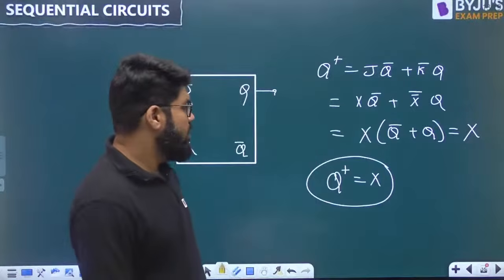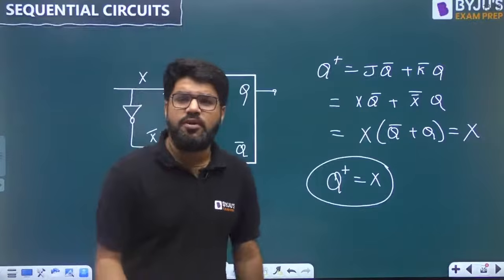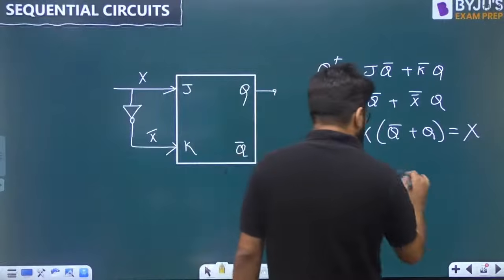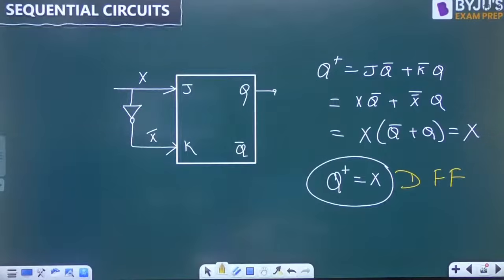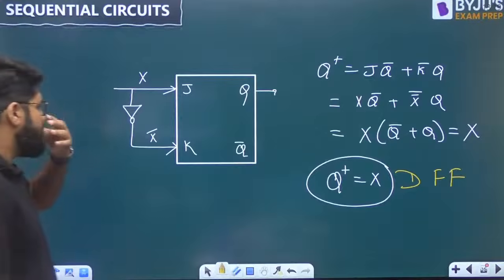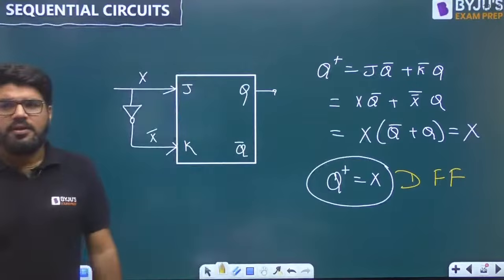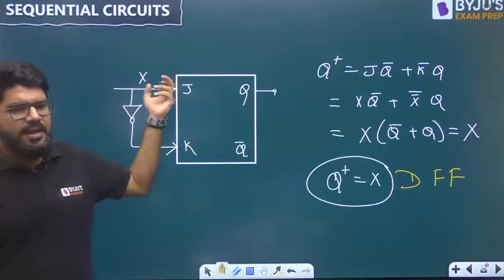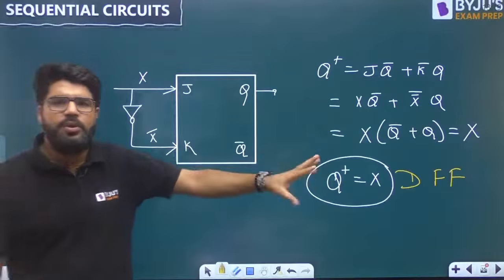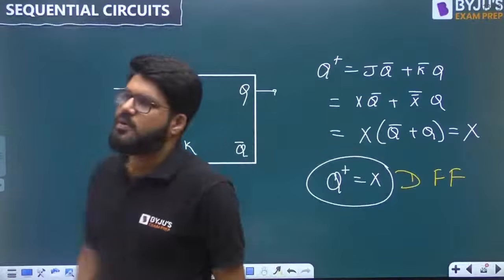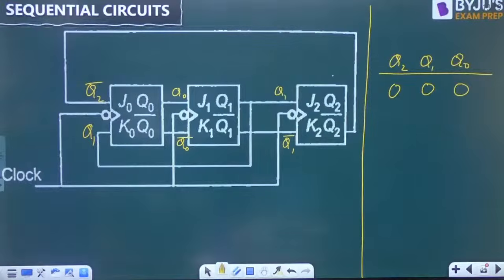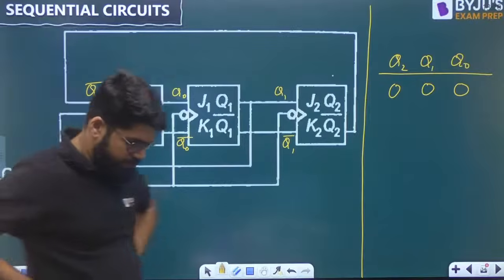What is the value of Q plus is equal to X? So this is like what flip-flop? It is like a D flip-flop, isn't it? This is like a D flip-flop. In short. Okay, Q plus equal to D. Name में क्या रखा है? Let's say this is named as D. So Q plus equal to D. Okay, so when both the inputs of JK are toggled, it behaves as a D flip-flop. ठीक है? Correct है? It behaves as a D flip-flop. Got it. चलो, cool.